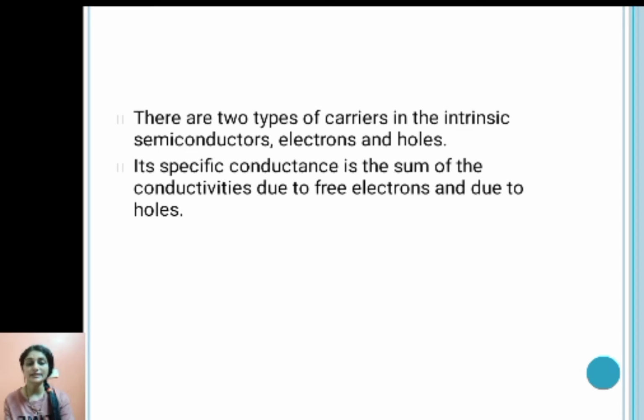So basically there are two types of carriers in the intrinsic semiconductor, electrons and holes. If we have to measure the specific conductance of the intrinsic semiconductor, it will be the sum of conductivity due to free electrons and conductivity due to holes. We are doing all this exercise to find out the energy gap of the intrinsic semiconductor. So let's do it.